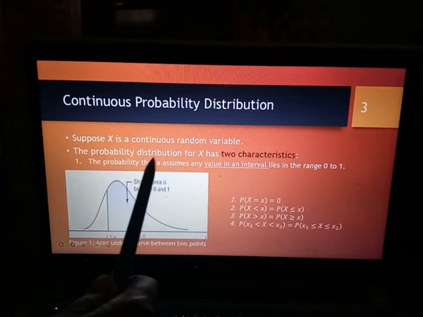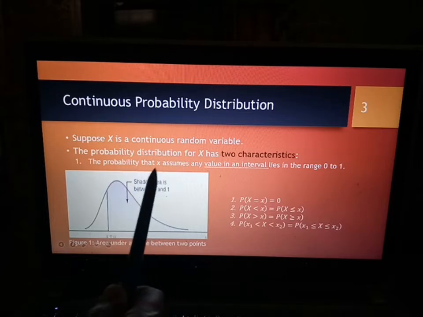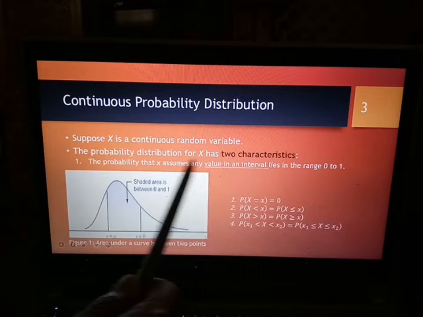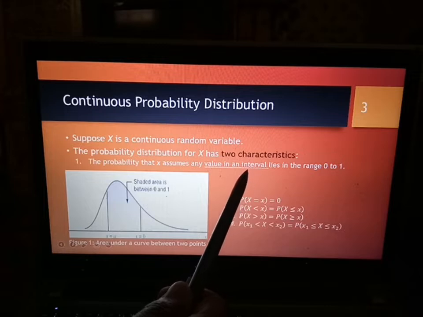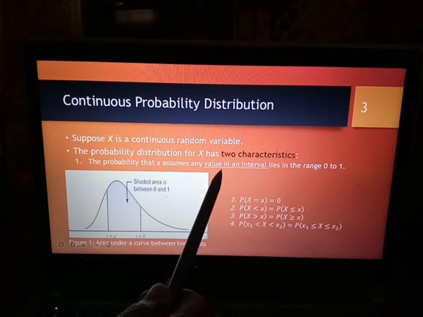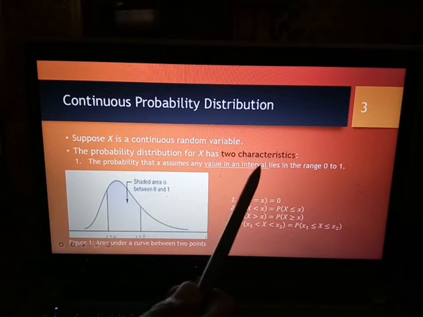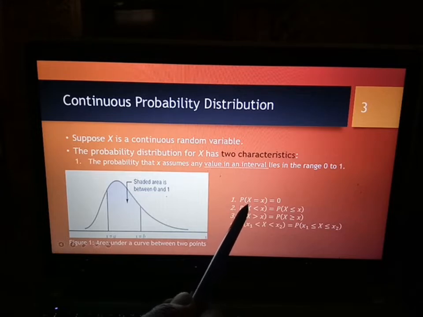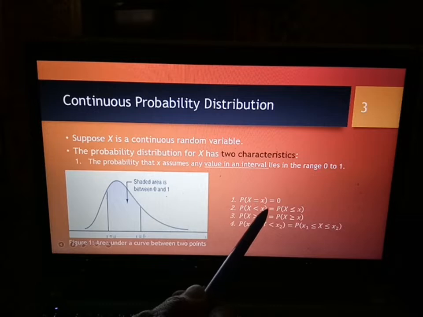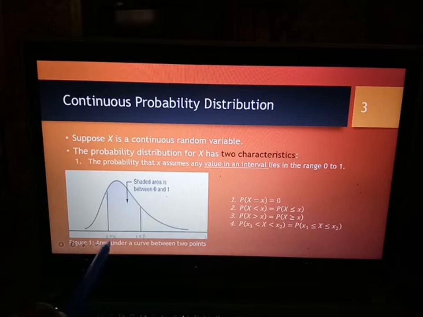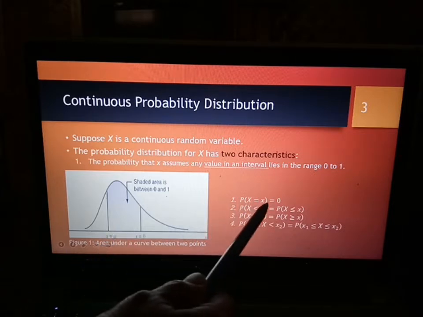Okay, suppose X is a continuous random variable. The probability distribution for X has two characteristics. The probability that X assumes any value in an interval lies in the range of 0 to 1. So probability untuk continuous probability distribution tu berada di antara 0 to 1. Untuk value of random variable, the probability X equal to any single value is equal to 0.